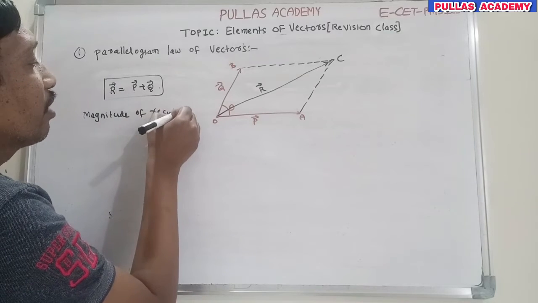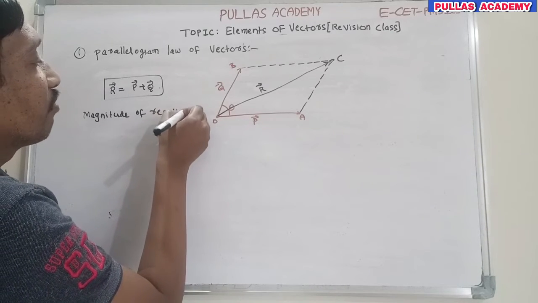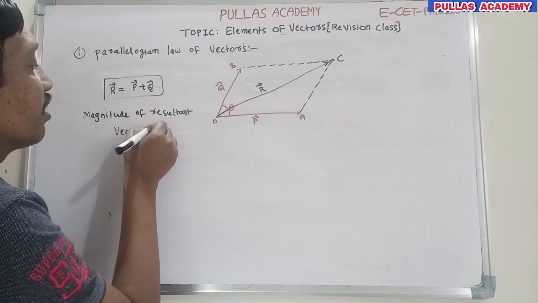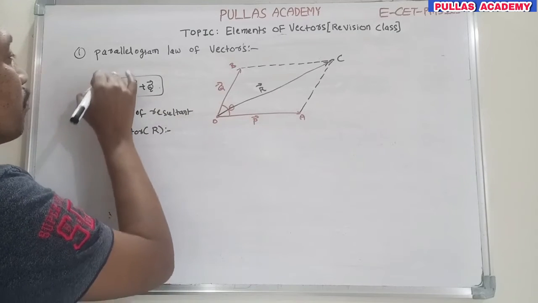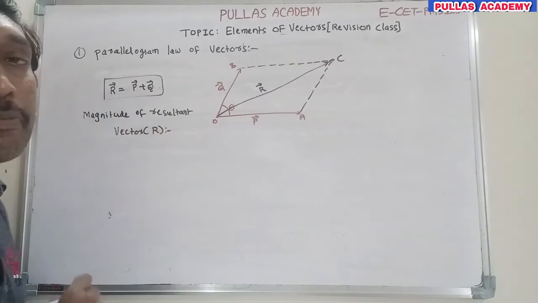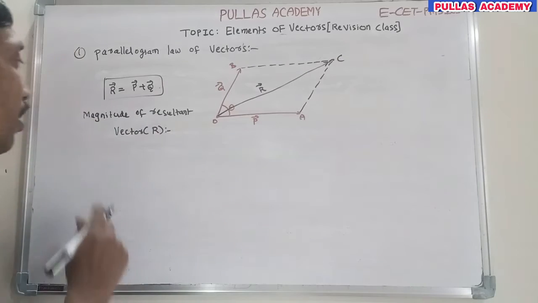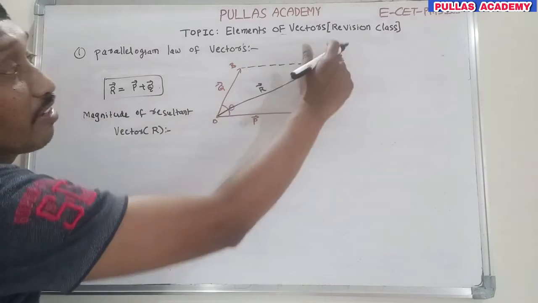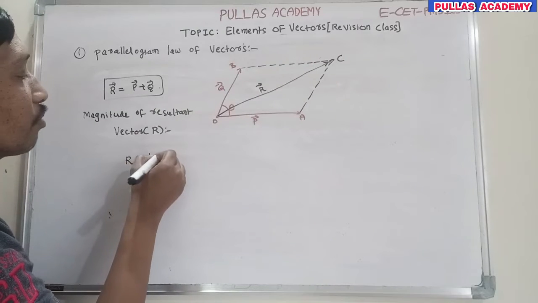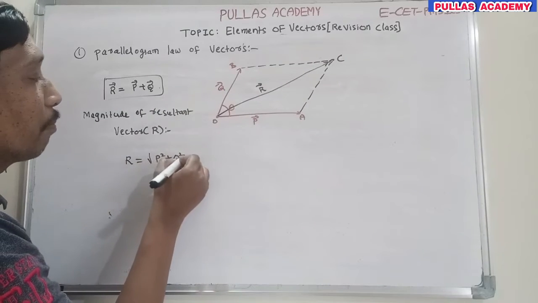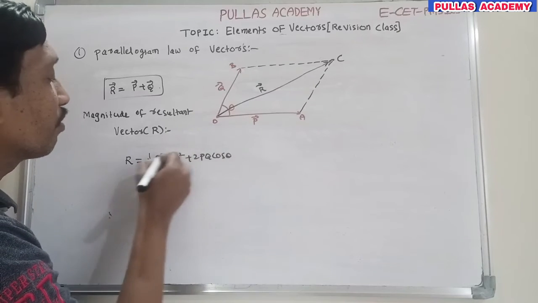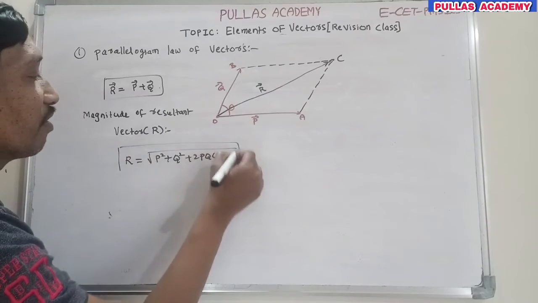The magnitude of the resultant vector R bar is indicated by R, or modulus of R bar. After simplification, you get this formula: R is equal to the square root of P square plus Q square plus 2PQ cos theta. This is the formula for the magnitude of the resultant vector, the most important formula.